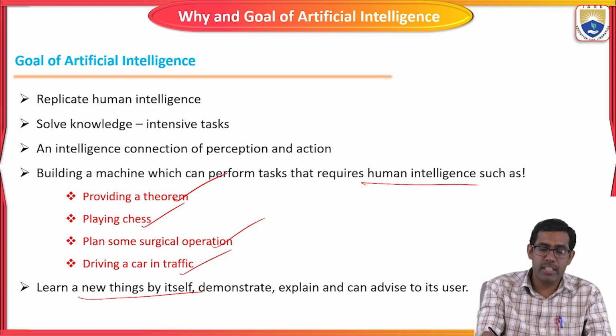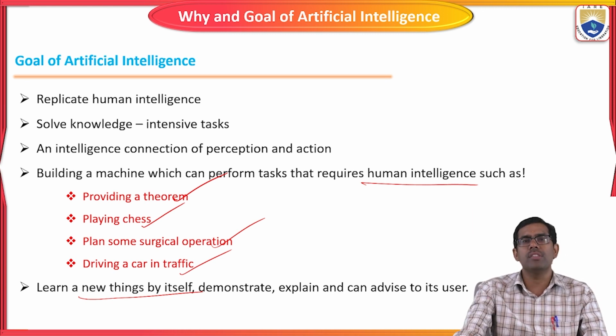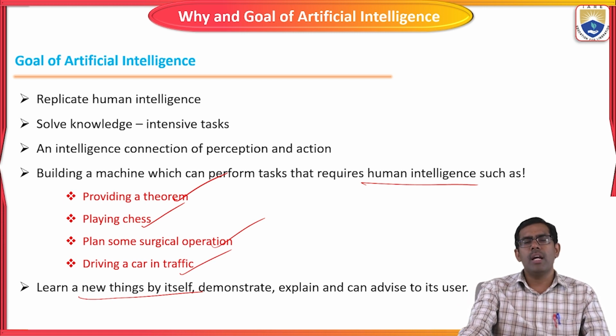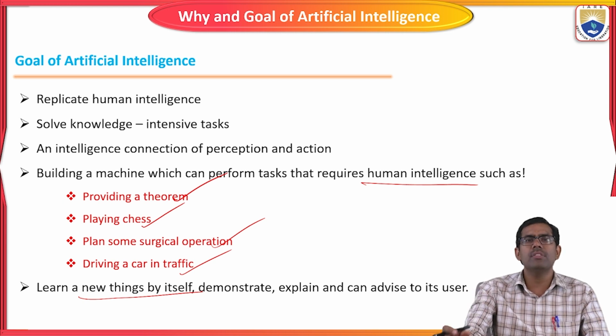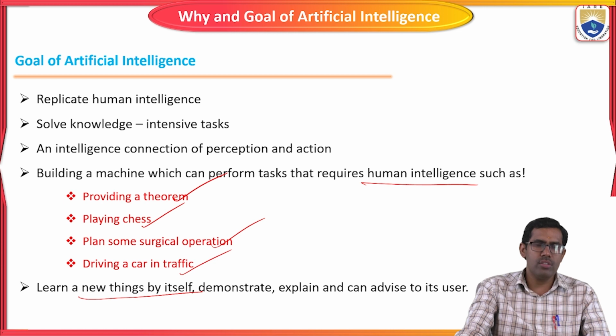Then demonstrate, explain, and advise the users. For example, with the Google engine, if you ask something, it will search based on your queries and advise you, giving appropriate solutions. That is the last point: they can advise their users. So these are the certain goals of artificial intelligence.